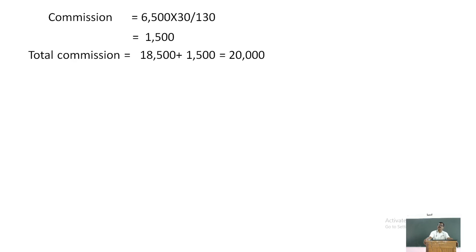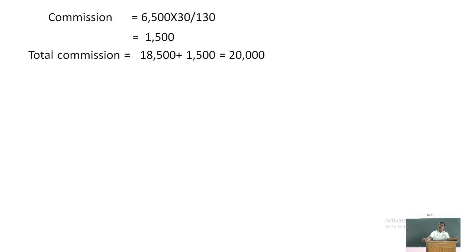Various special aspects we have discussed, taking into consideration the various provisions of the Companies Act 2013, relating to the divisible profits, transfer to reserve, declaration of dividend, and also managerial remuneration, isn't it?